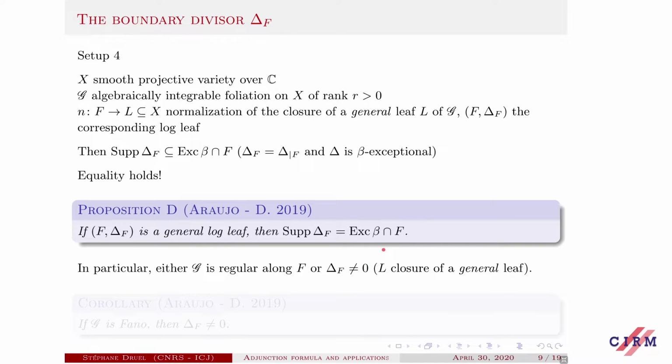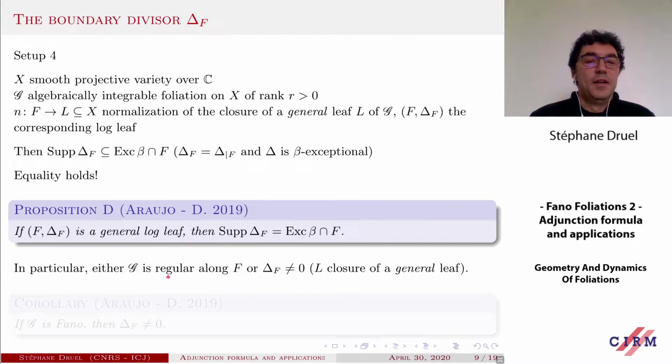This implies that F does not meet the exceptional locus of beta. So this implies that in fact your foliation is induced by an almost proper morphism. So the general fibers are smooth, and then the foliation is regular along these general fibers. This is exactly the content of this statement here.